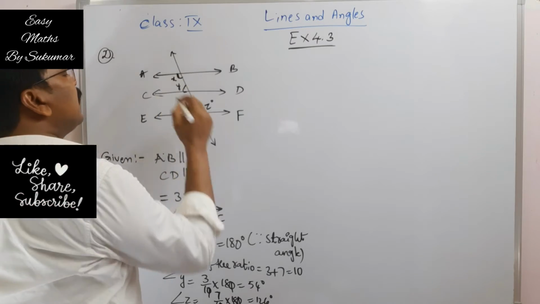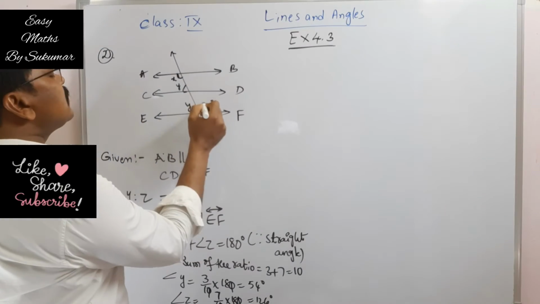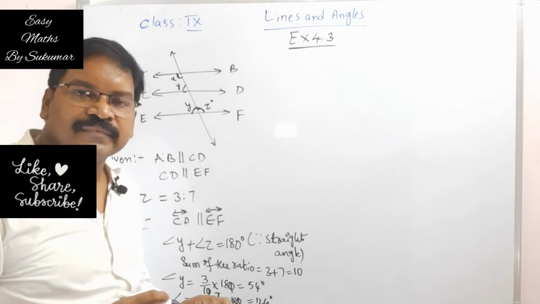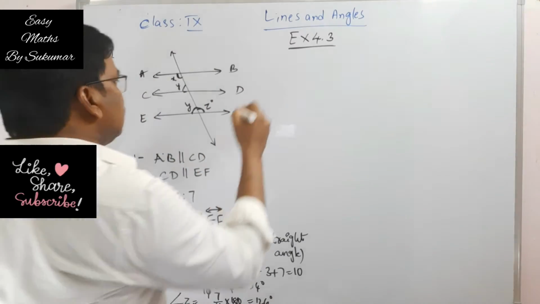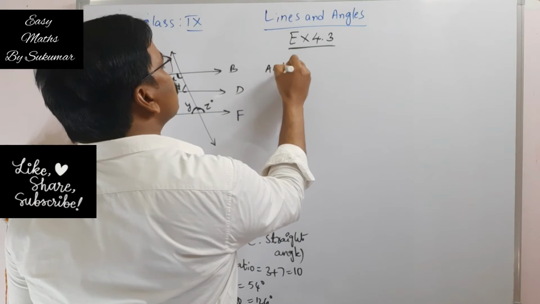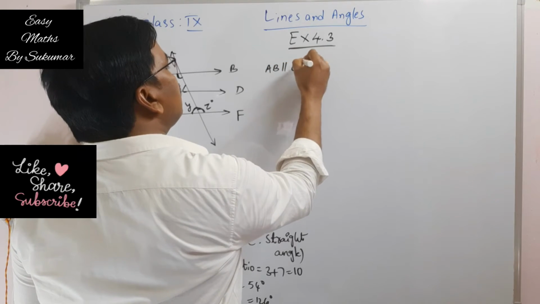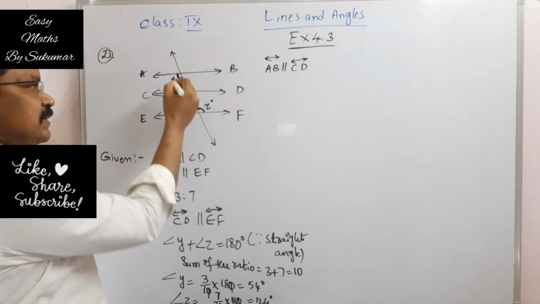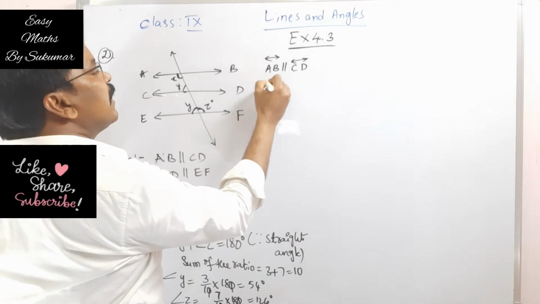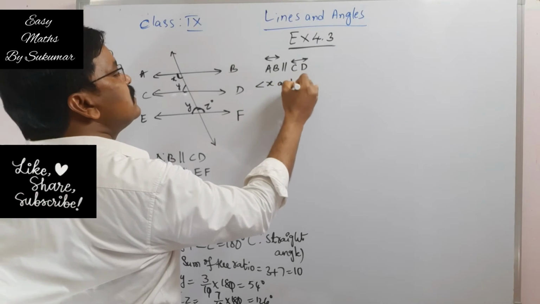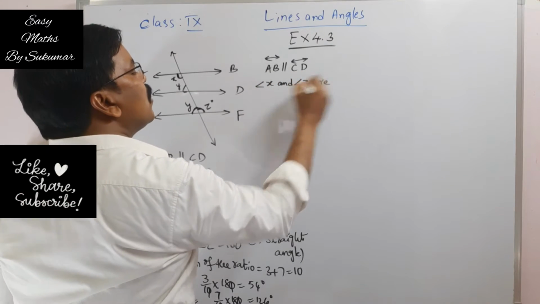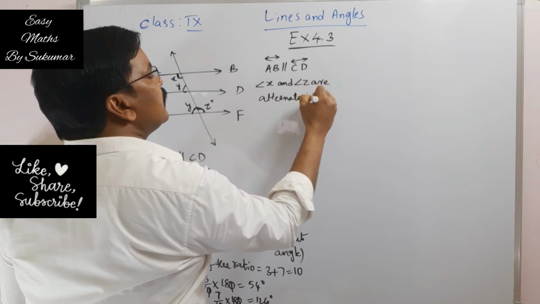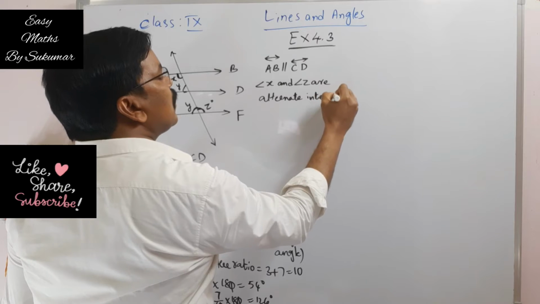Okay. See, my dear students, this angle X and angle Z are equal, no? Why are they equal? Here AB is parallel to CD. AB and CD are parallel lines and it is a transversal. Angle X and angle Z are what? Alternate interior angles.